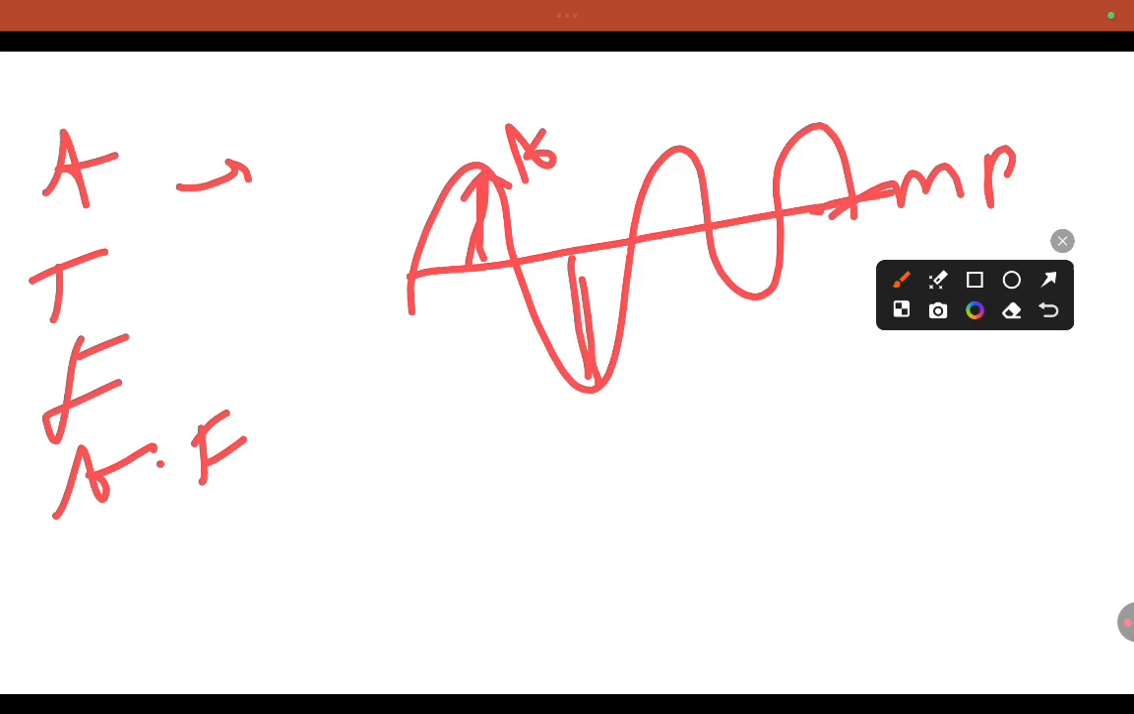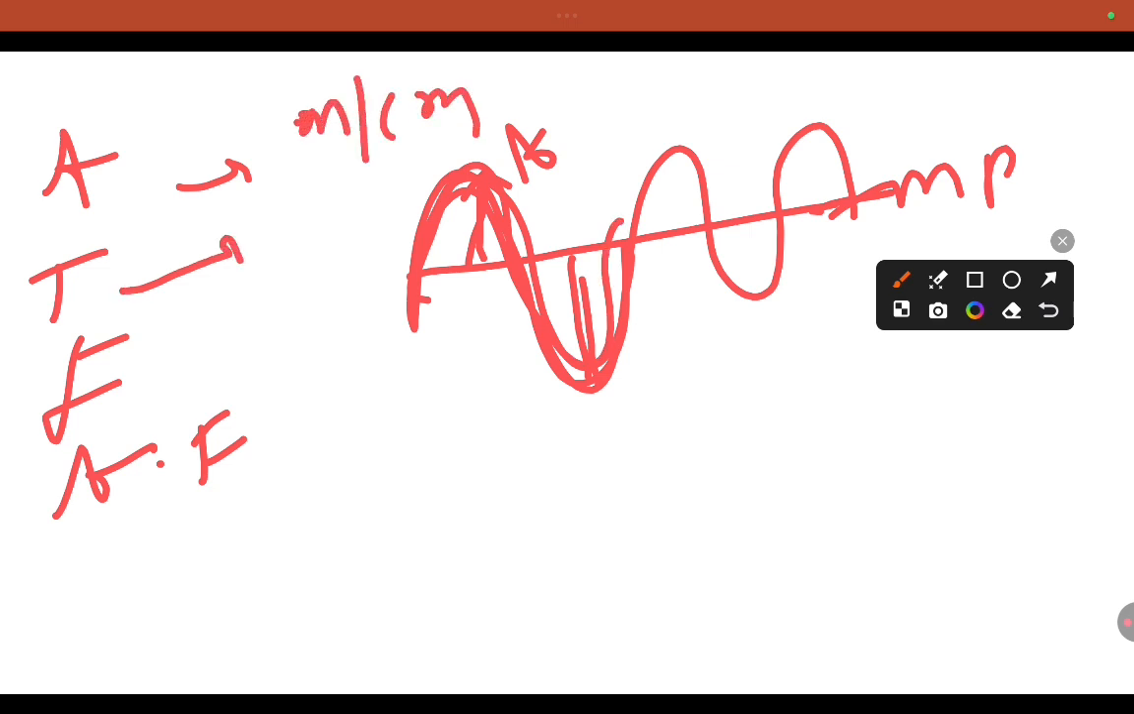Time taken for one complete cycle is known as the time period. Here the units for amplitude are meters or centimeters; for time period the units are seconds. Then frequency: the total cycles in 1 second. In 1 second, how many cycles are made? That is the reciprocal of the time period, measured in hertz. So that is frequency.